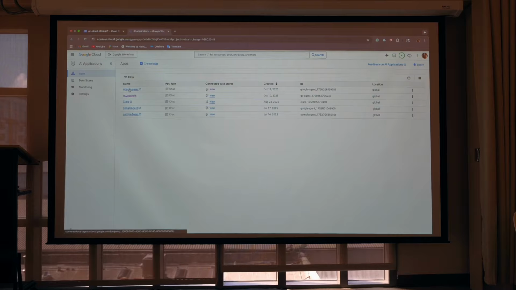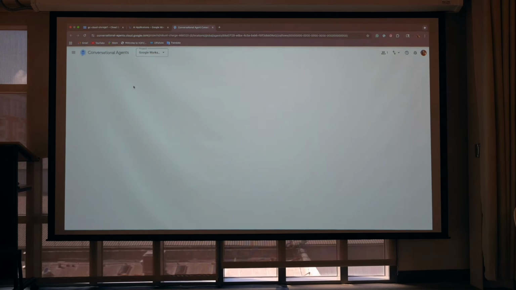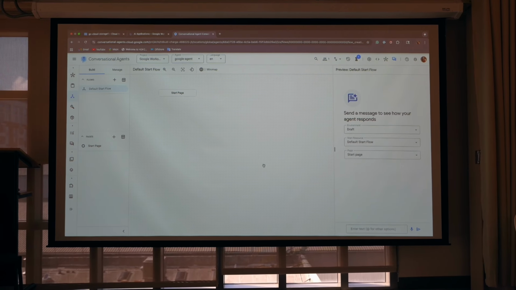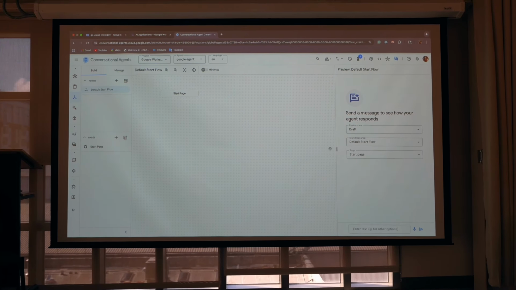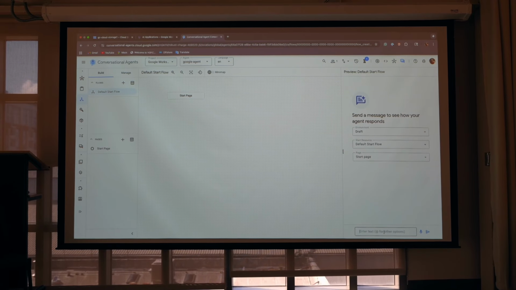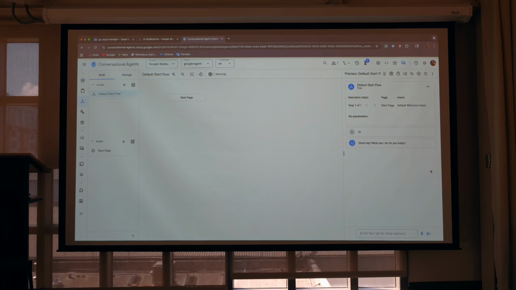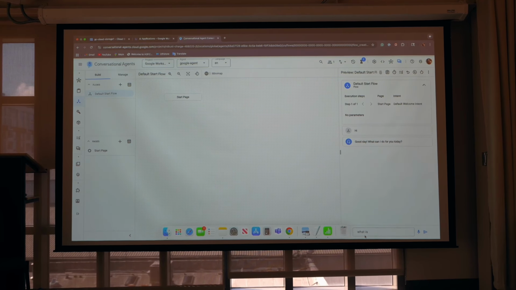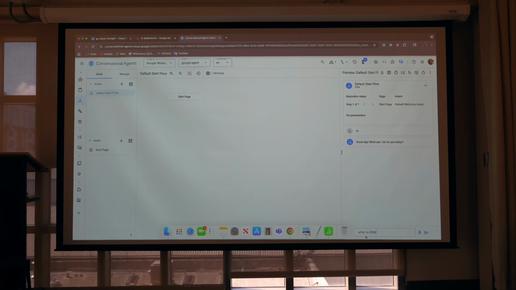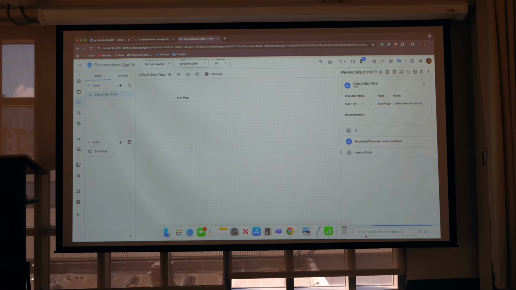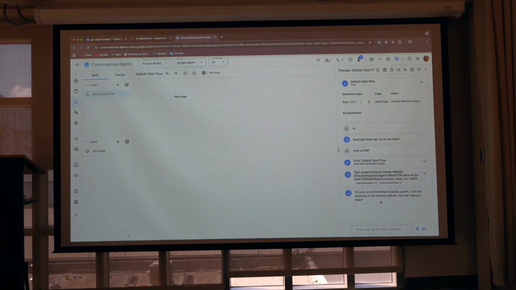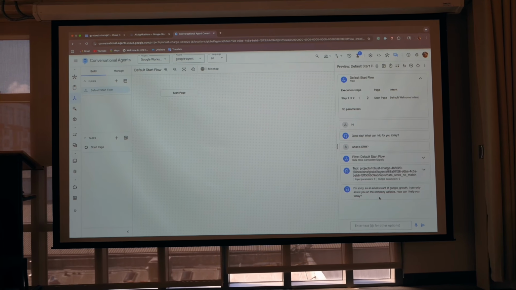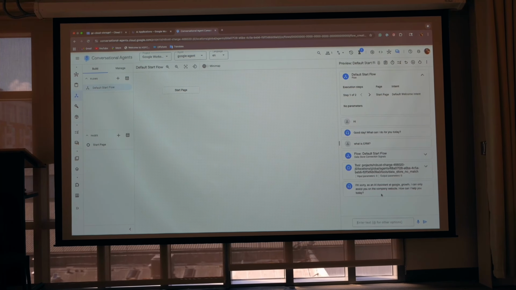This was my agent, Google Agent. Let's just click on it. Now we have landed on the conversational agents base. If you see in the right side panel, if you say hi, it will give you a response. But what is ERM? Okay, I'm sorry, as an AI assistant, I can only assist with the company website because the data set is not connected with our agent.